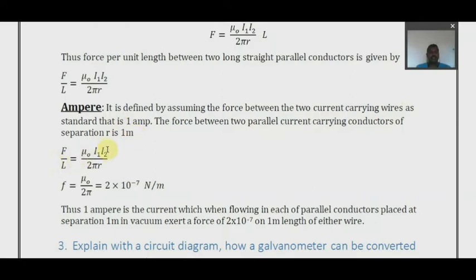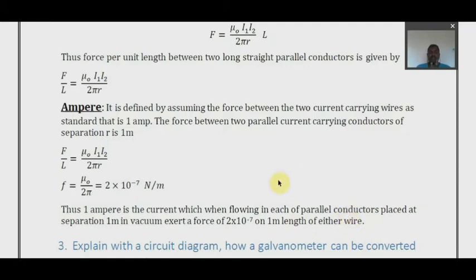So F by L is equal to, this is the equation, mu naught I1 I2 divided by 2 pi r. So force per unit length is equal to mu naught by 2 pi, because the currents are unit amps, and r is 1. So 2 into 10 power minus 7 Newton per meter is the answer, the force per unit length for 1 ampere. So how do you define it? 1 ampere is the current which, when flowing in each of two parallel conductors placed at a separation of 1 meter in vacuum, exerts a force of 2 into 10 power minus 7 Newton per meter on 1 meter length of either wire.